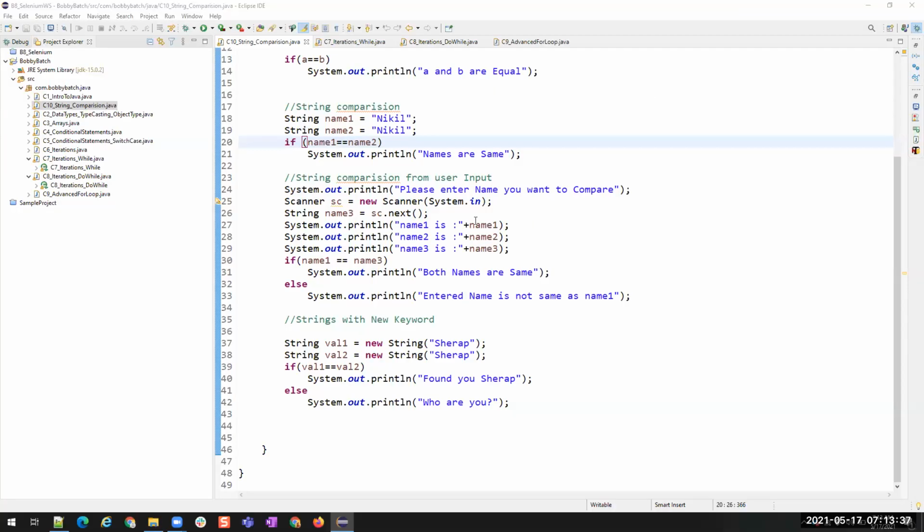Recording. So we have learned string comparisons last week, last session, right? So what is the difference between double equals to and dot equals method? Did we learn that? Or why we should not use double equals to for string comparison? What is happening if you use double equals to?